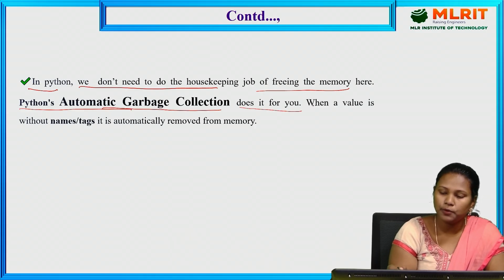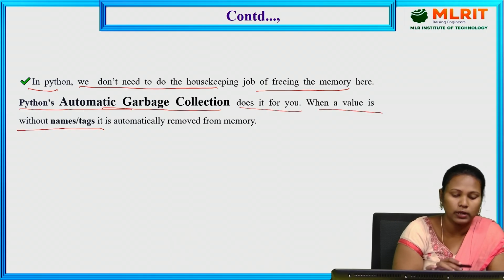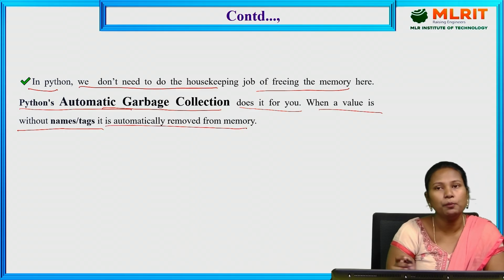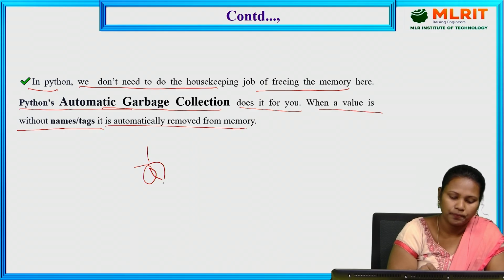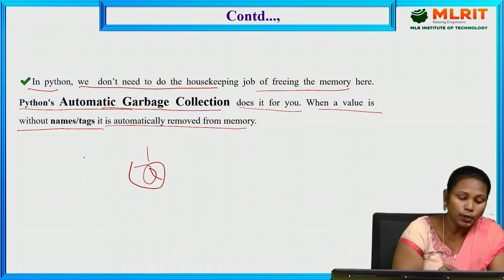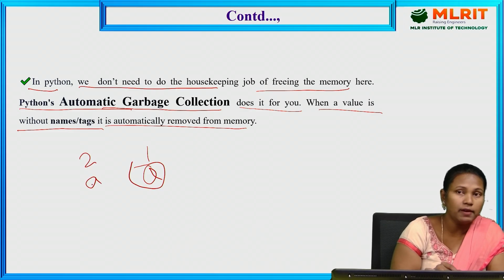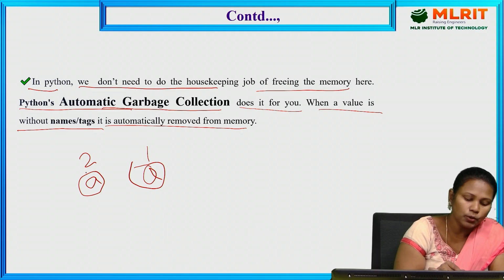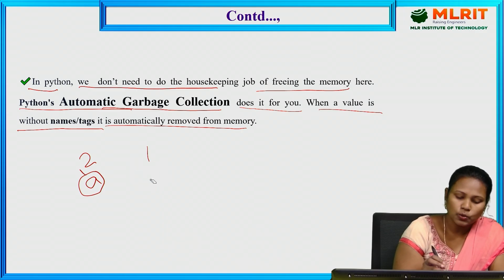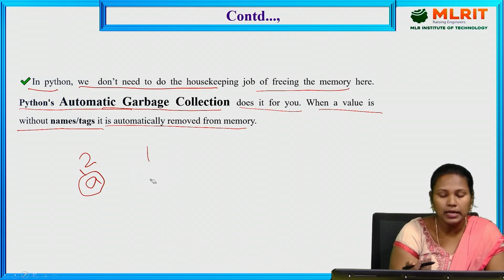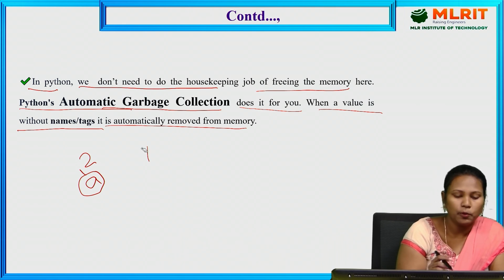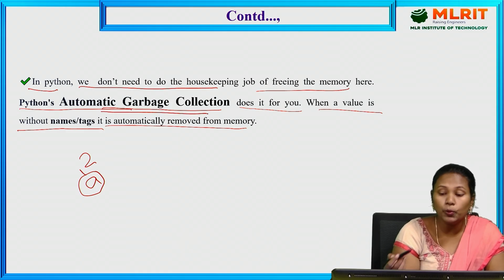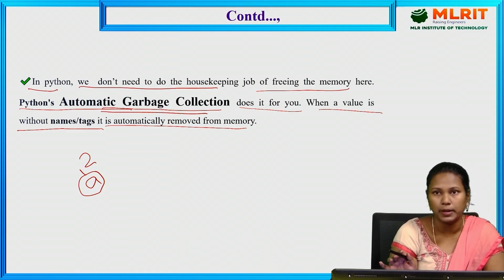When a value is without a name or tag, it is automatically removed from the memory. So 1 is tagged to A. When you update A to 2, A is tagged to 2, so 1 does not have any tag. At that time, it frees the memory with the help of the automatic garbage collector. So there is no need to do all these things for freeing the memory.